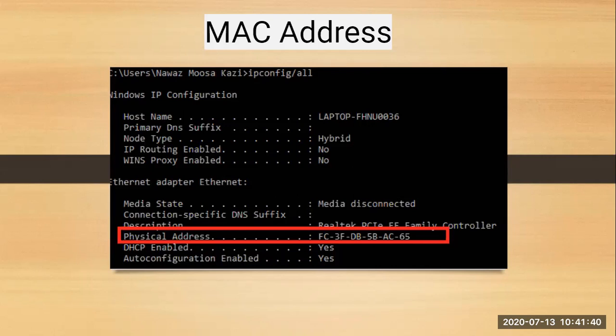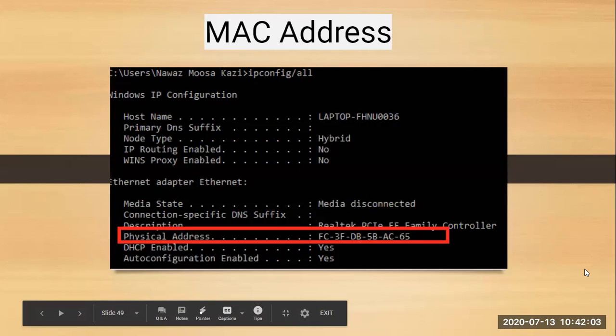MAC is known as media access control. Just like your IP addresses are used for logical addressing, MAC addresses are used for physical addressing. So that is your MAC address. It is a physical address, a hardware address, also called a burned-in address that uniquely identifies your machine.